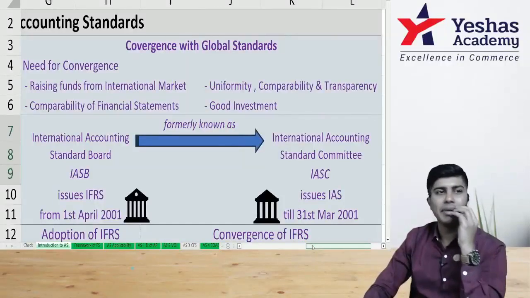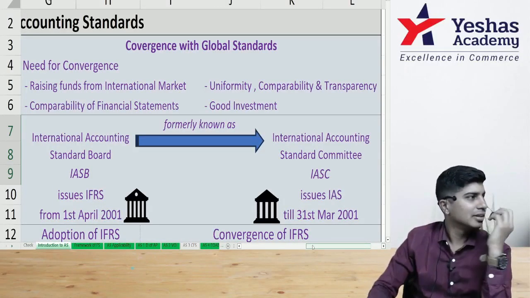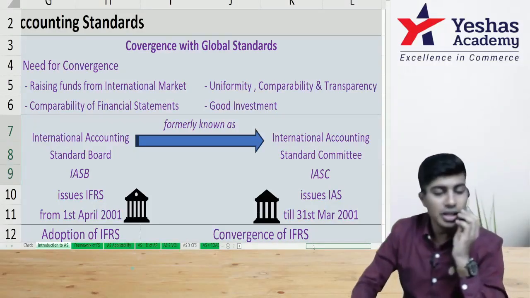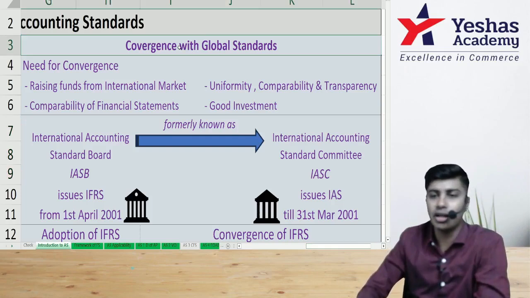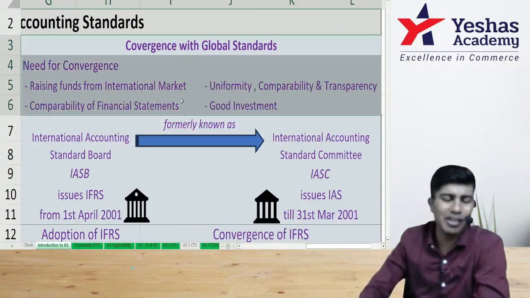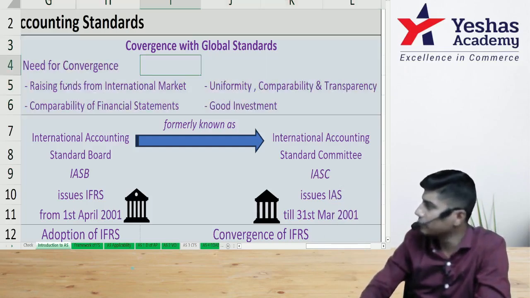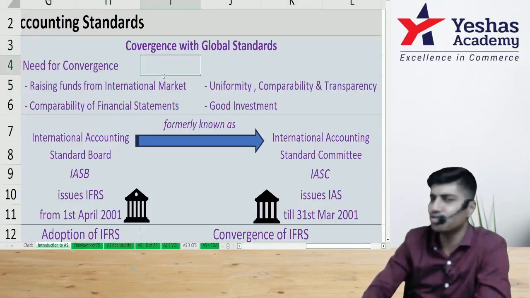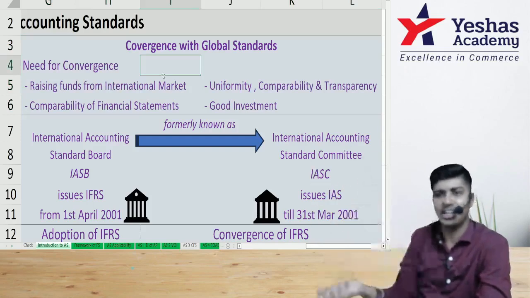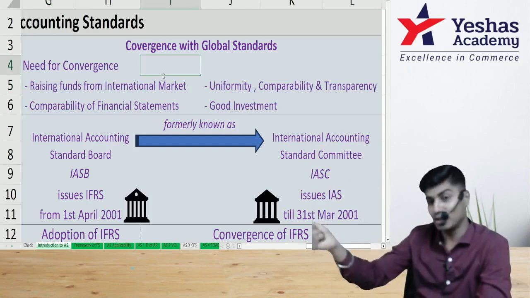So let's come back. People online, are you following? Okay, the last message was 9 minutes ago. So okay, good. In India, we have not adopted IFRS. We have converged with IFRS to make Ind AS. Why do we have to do this? Read point number 1, need for convergence. Raising funds: if you want to take funds from the international market, you need to have international standards. So we have converged IFRS to make it Ind AS.